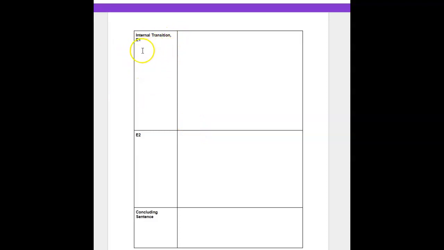When we are going to our second E1, we always want to start with an internal transition. Internal transitions are words that we use within our body paragraphs that help our audience move from our first E1 and E2 to our second E1 and E2. Internal transitions can be words as simple as also or next, or we can get a little bit fancy and use words like furthermore or additionally. I'm going to use the word furthermore for my internal transition here. So go ahead and write the word furthermore on your paper in that top box on the back. And after you write your internal transition, you should add a comma. So make sure you put that comma there.